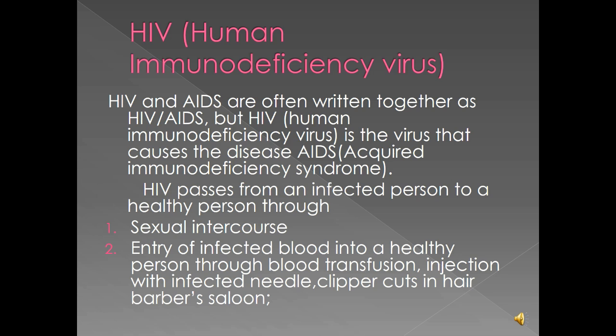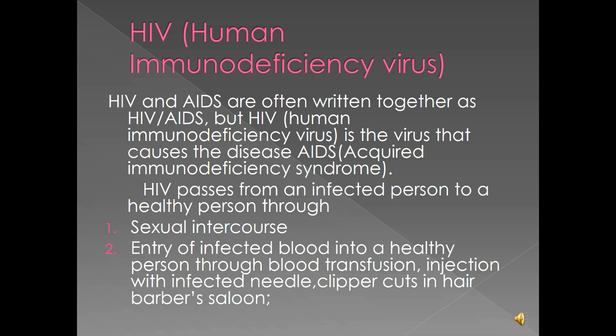HIV, human immunodeficiency virus, which is another example of STI. And we said the full meaning of HIV is H stands for human, I stands for immunodeficiency, and V stands for virus. The word immunodeficiency comes from the effect of the HIV virus. Once the HIV virus finds entrance into the body of a living organism, it attacks the immune system.